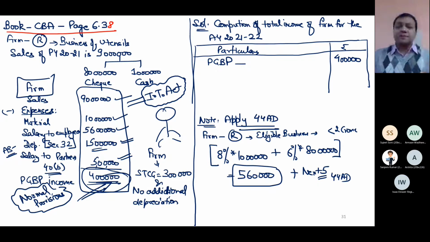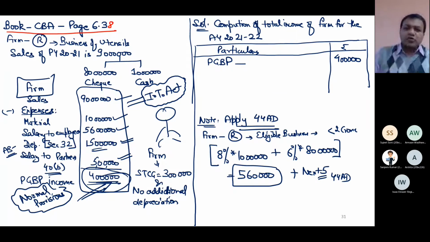So I will go by 4 lakh. So whenever you get any question of PGBP, don't forget to apply 44 AD. No one is going to tell you in the examination to apply 44 AD. You have to check yourself whether application of 44 AD gives you less income or non-application of 44 AD gives you less income. Being in tax, our job is to make sure, honestly, not by following any evasion or avoidance, which option shows me less income for the purpose of paying tax.